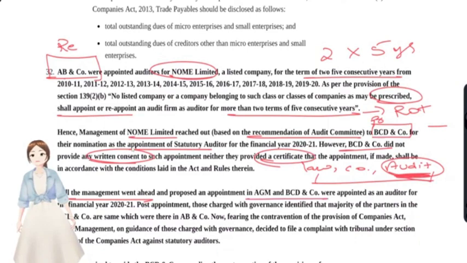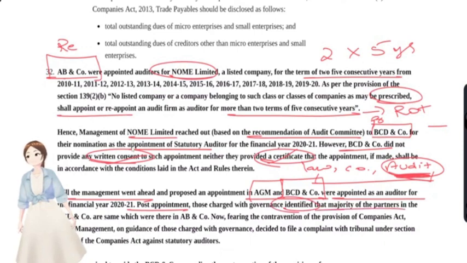Okay, BCD company were appointed in the AGM. You see, even though they did not give written consent and the certificate, they were appointed in AGM. Is that appointment valid? No, it's not valid. Post appointment, TCWG identified that the majority of the partners in BCD and Co, that is the proposed auditors, the current auditors, are the same which were there in AB and Co, the retiring auditors.